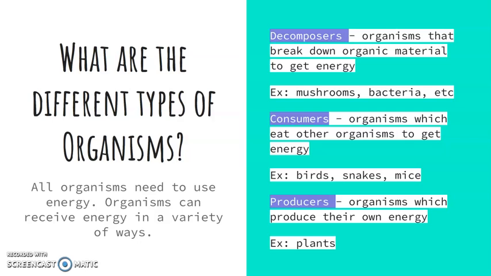Consumers are organisms which eat other organisms to get energy. Examples of this are birds, snakes, mice, and more. Producers are organisms that produce their own energy. An example of this is plants. They use the sun's energy to make their own energy.